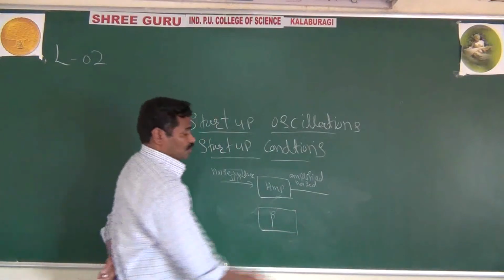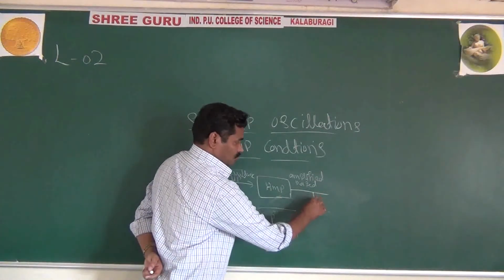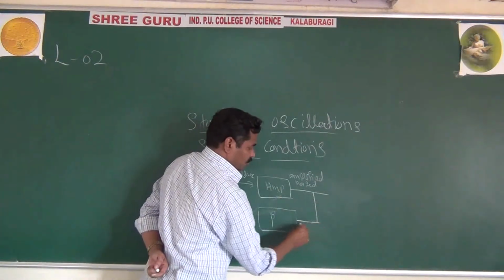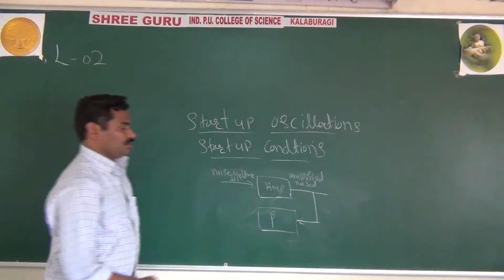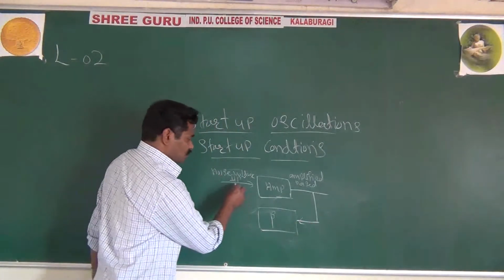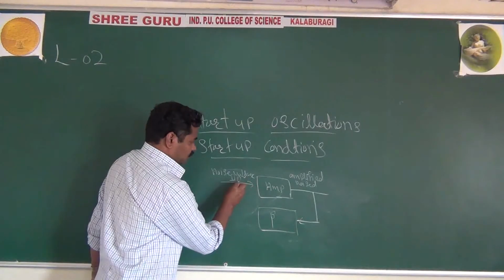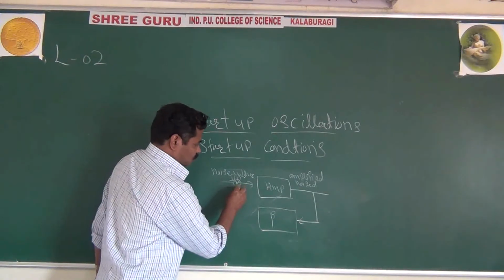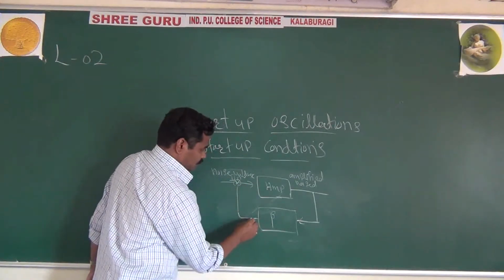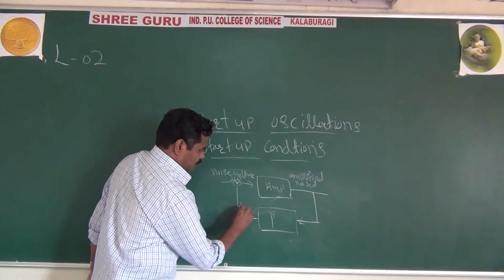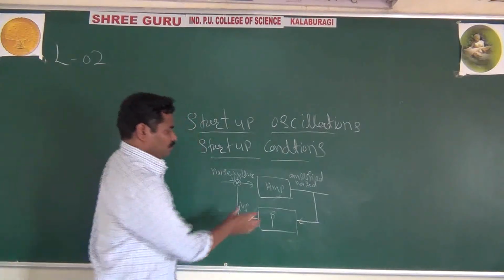This noise voltage is given to the feedback network, and as usual you are giving the feedback signal. This is your EF.